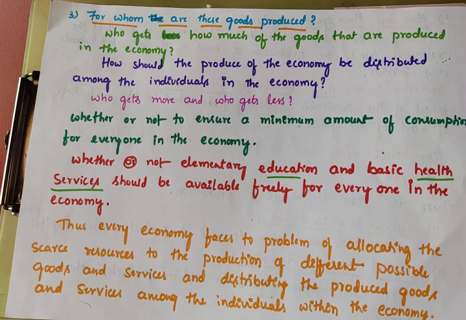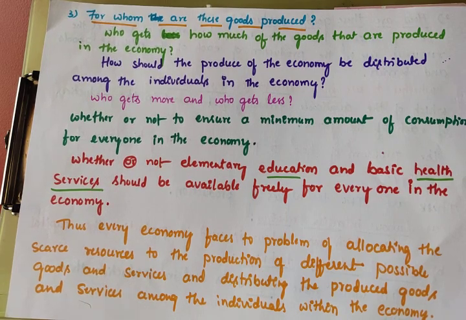So just listen clearly. In the economy there are three important problems, also called basic economic problems, or central problems of economy. First one is what to produce, second is how to produce, third is for whom to produce.